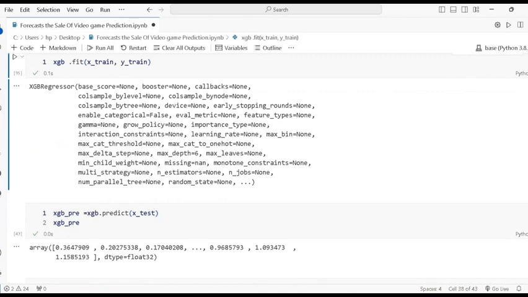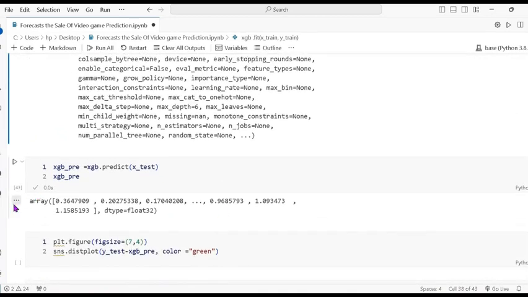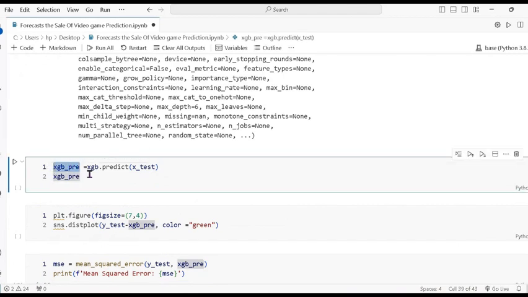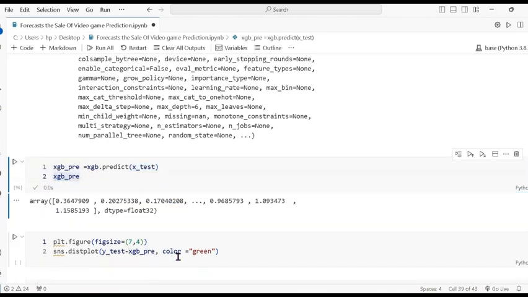The next is to predict the data. I have created a new variable XGB predict because I am predicting the X test data. So XGB is the model which I have created, dot predict, where I pass the X test now, and also print the XGB predict. So after testing, the data looks like this in array form.